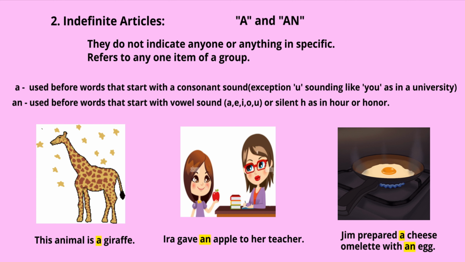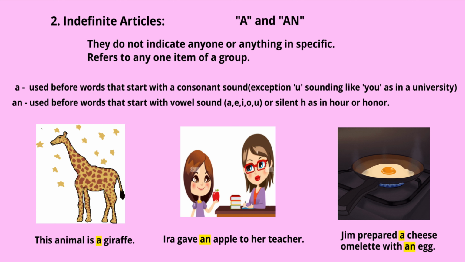Similarly, what about the sound of A in an umbrella? We say an umbrella. We don't say a umbrella. Okay? An is used before words that start with a vowel sound. A, E, I, O and U. I don't want to say U there, because for the U sound, we get the article a, and for the uh sound, you get the article an.